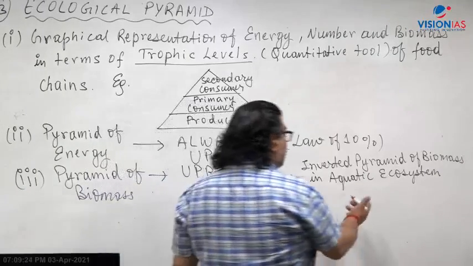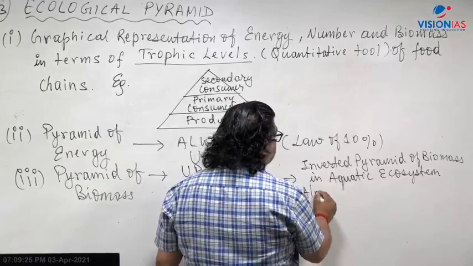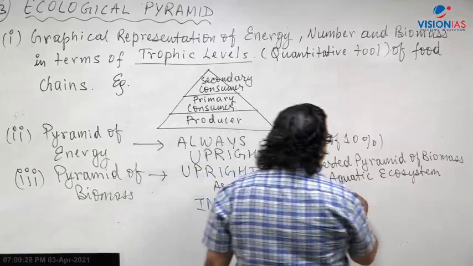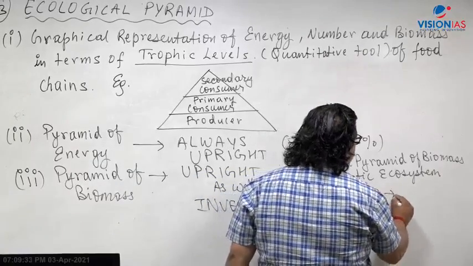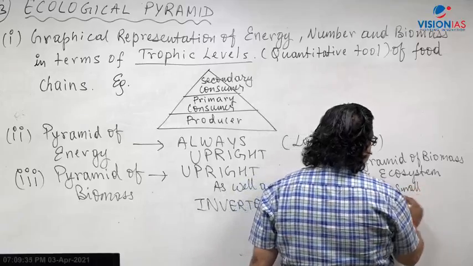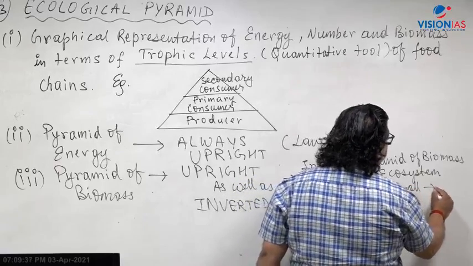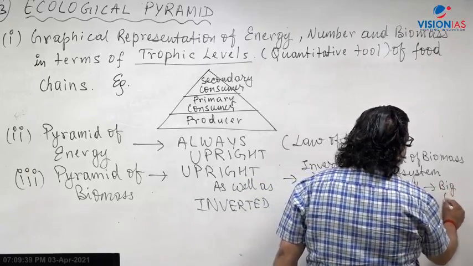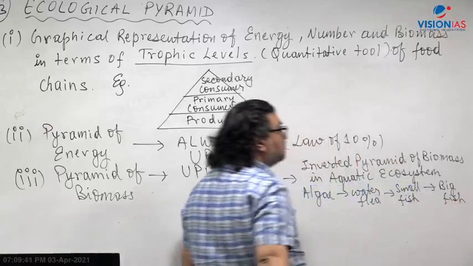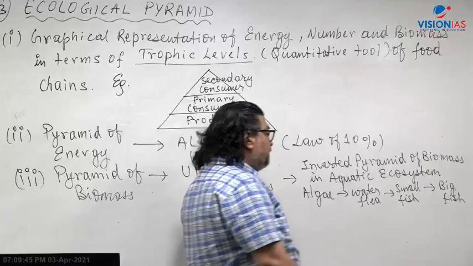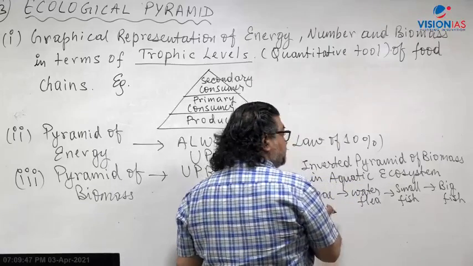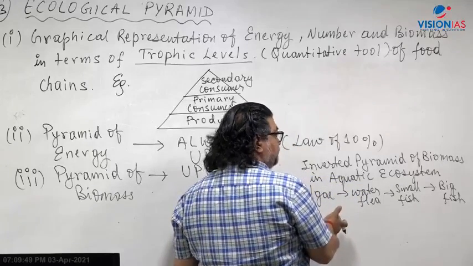So what happens in an aquatic ecosystem? Let's say algae, eaten by water fleas, small fish, and let's say big fish. Let's say this food chain, right? So what will happen in this case? Algae, which is able to multiply, also dies very fast.